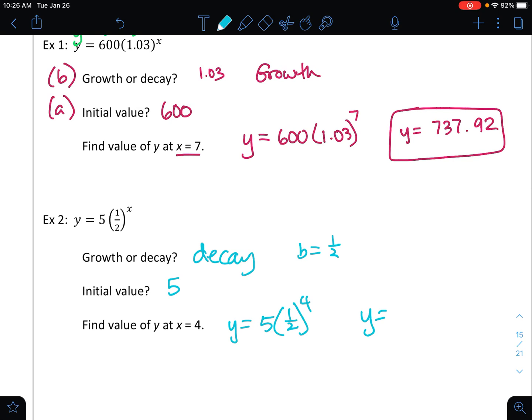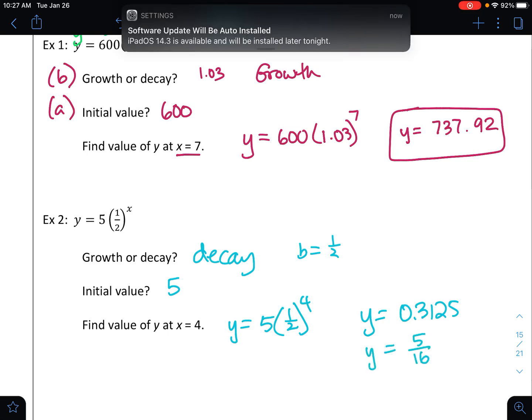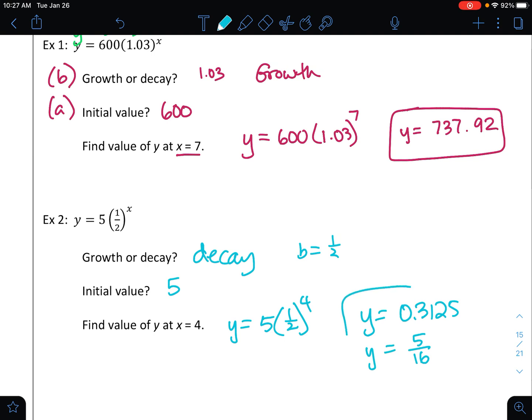Now, if you wrote it as a decimal, it does carry out and terminate at 4 digits. So if you wrote it as a decimal, this is what you had. Or if you have it as a fraction, that would also work. Either one is fine. I'm just going to put a box around both, since I don't really specify what to do. I did not round the decimal because I could tell it terminated at only 4 spots. I didn't need to round, I could write all 4.